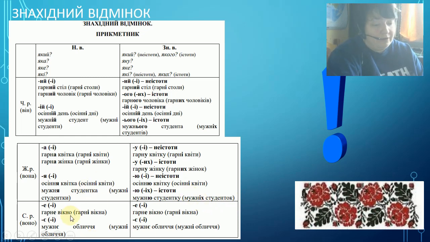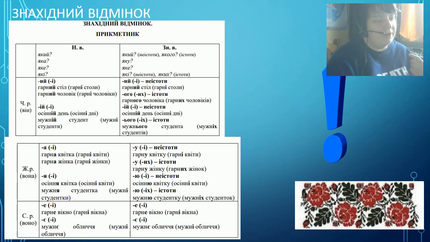And grammatical neuter, that's pretty much the same. We change nothing. In nominative case, it has ending е, and in accusative case, it has ending е, if the sound is soft. That's because we don't have animated things in neuter.